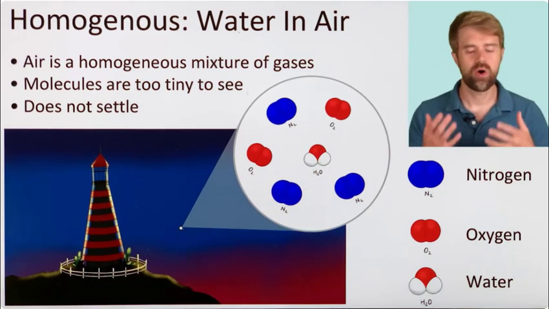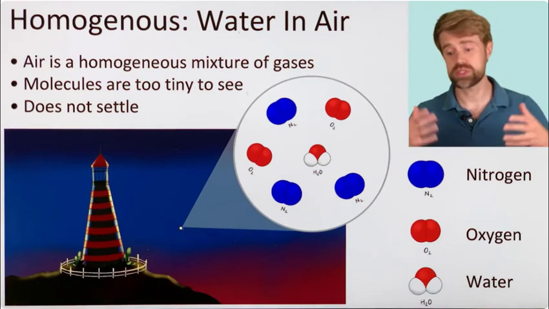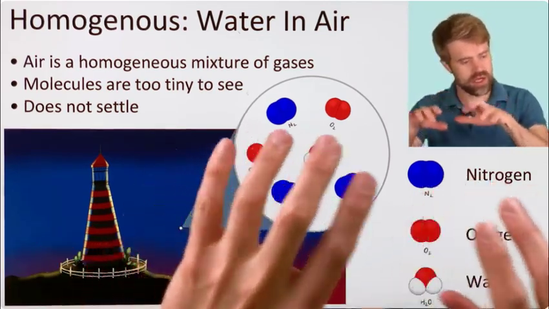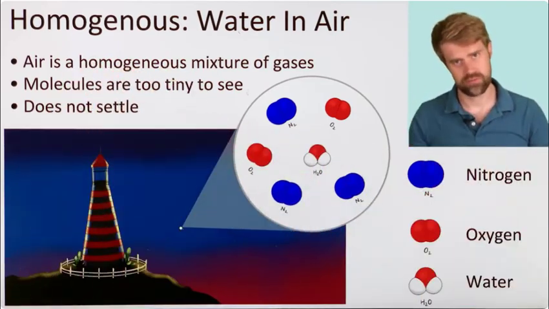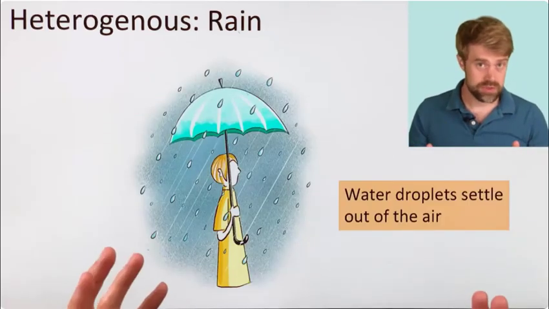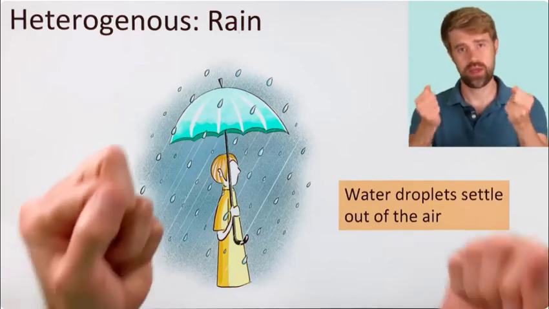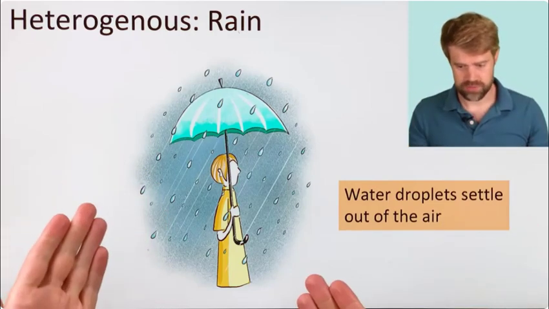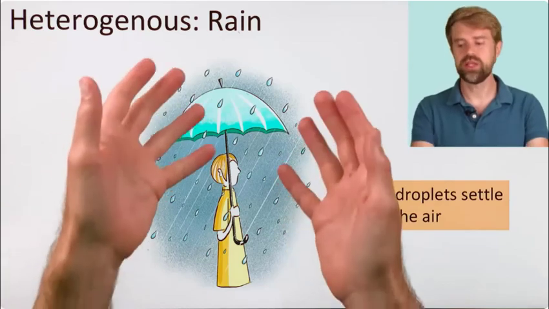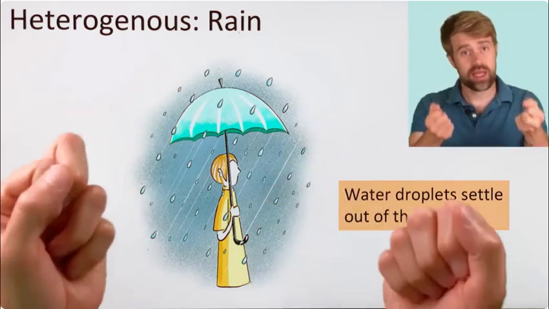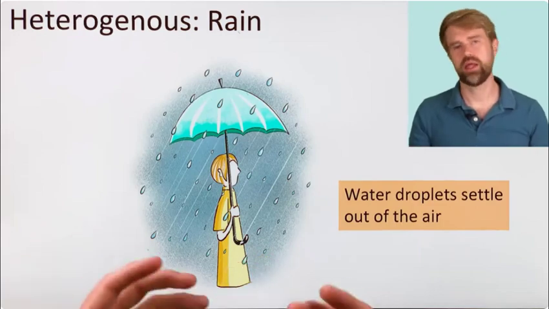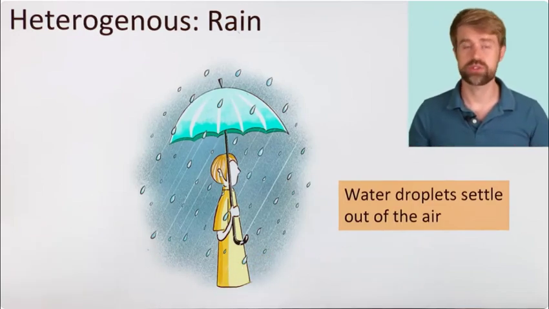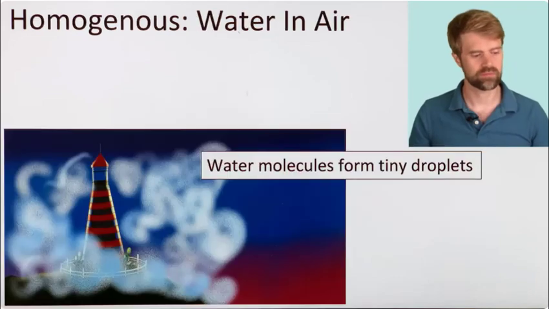Because air is a homogeneous mixture, the parts don't settle. These molecules kind of float around, bumping into each other, but they never settle out. Now sometimes we get so much water in the air that it makes raindrops. And they're so large that they do settle out. The air can't support them, so gravity pulls them down. This is like how other heterogeneous mixtures settle out over time.